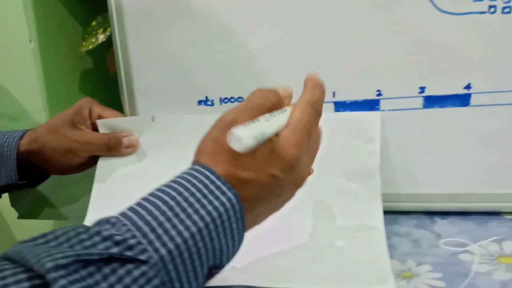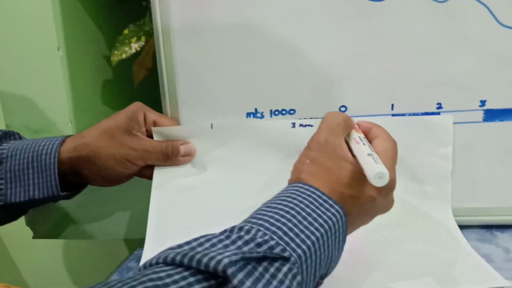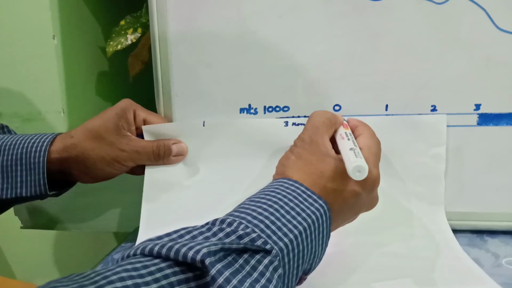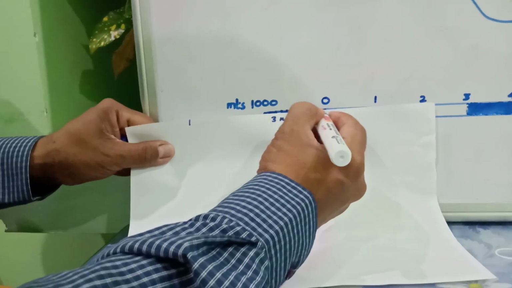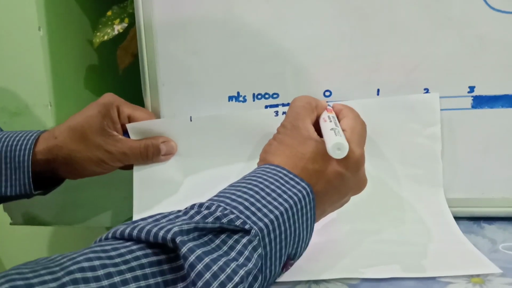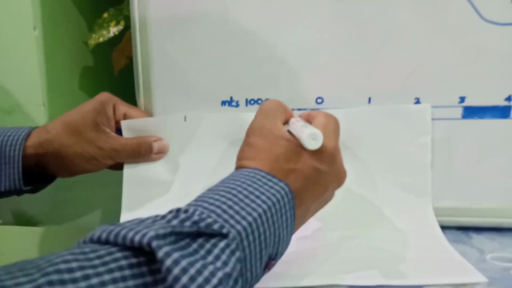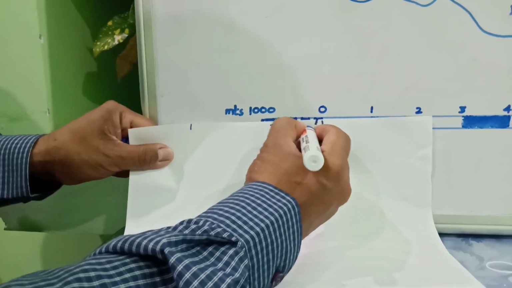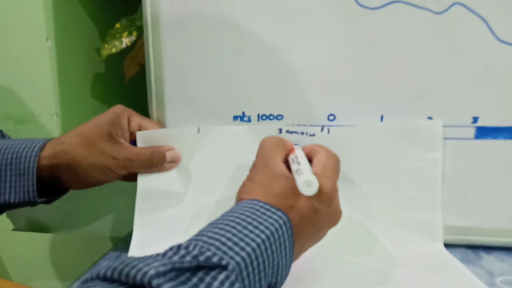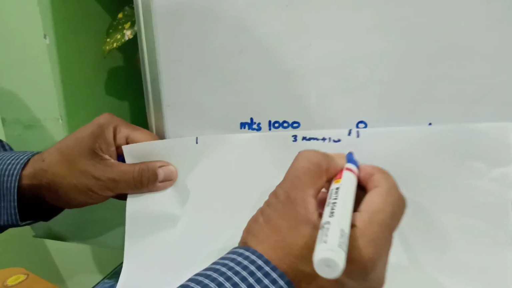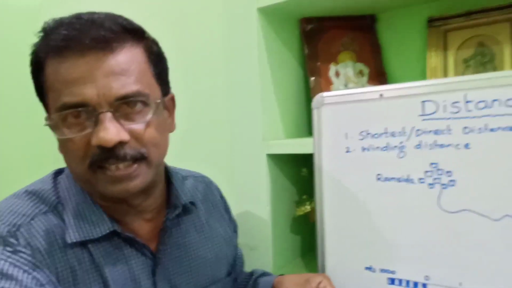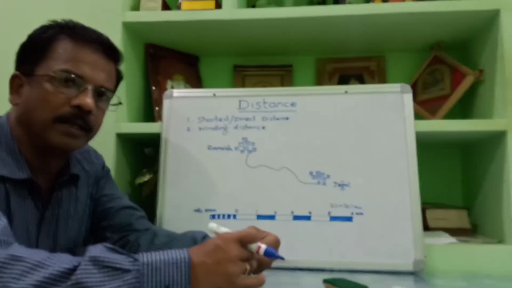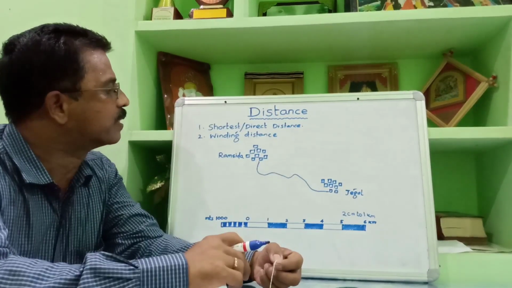The extreme right limit is put on the 0 graduation mark, and you start measuring towards your left. This is only one secondary, that means 100 meters. So 3 kilometer plus 100 meters, the total distance is 3.1 kilometer or 3100 meters. This way we measure the direct distance. Clear?